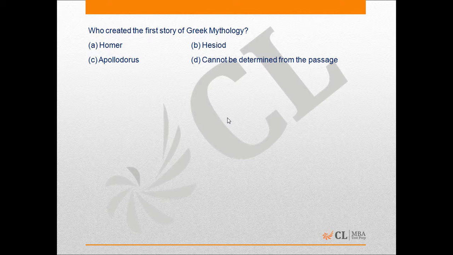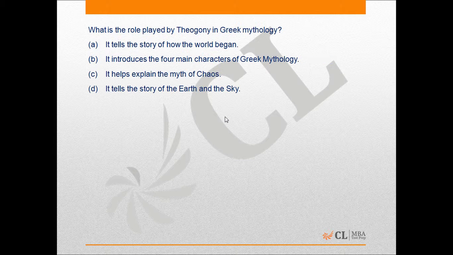Who created the first story of Greek mythology? Now the passage does not talk of the first story of Greek mythology. It simply talks of the origins of Greek mythology, which is not the same as the very first story of Greek mythology. Hence we cannot determine who created the first story of Greek mythology. So the correct answer is option D, cannot be determined from the passage.